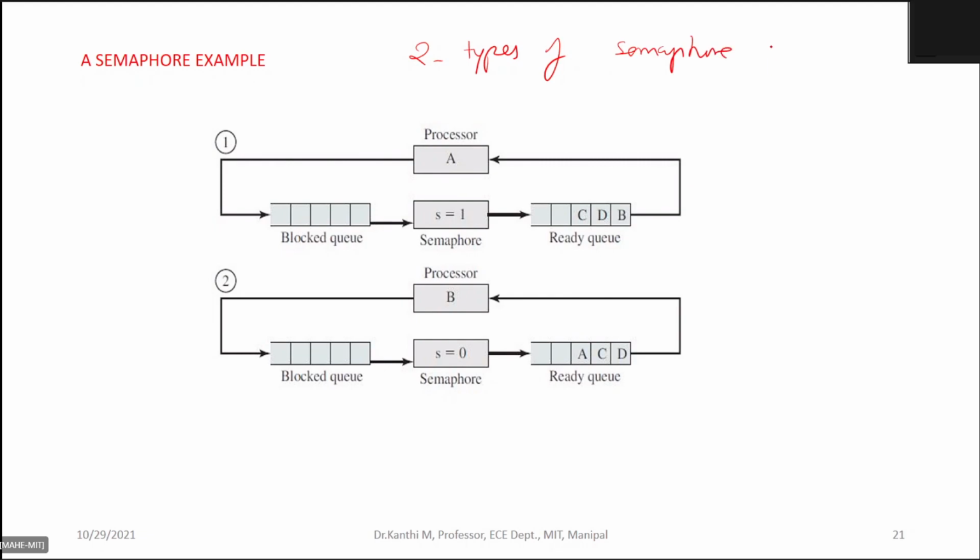This is not types of semaphore, but policy. One is the strong semaphore policy, another one is the weak semaphore policy. So this example will give you the strong semaphore. What do you mean by strong and weak semaphore policies?